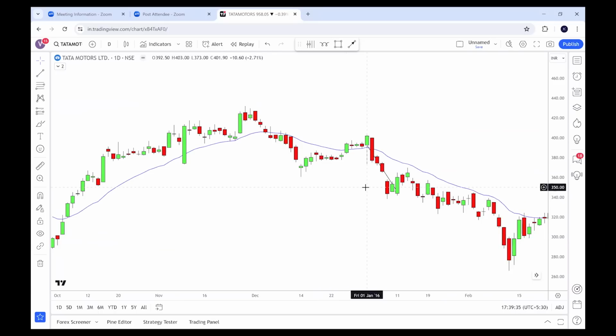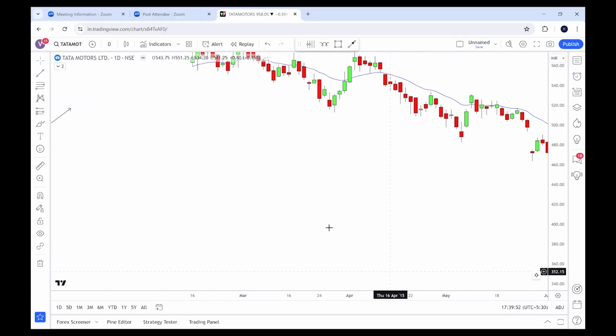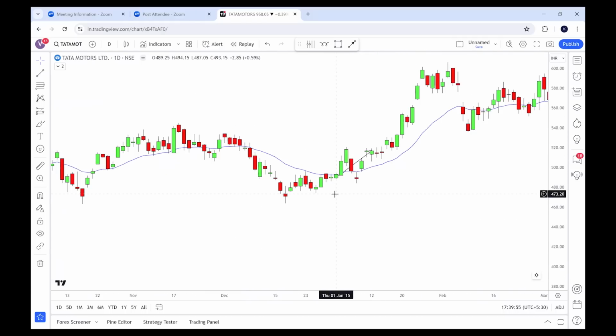Here you can see that it failed. Here in 2016, 1st January candle opening was 392 and closing on 11th January was 360. So this cycle failed, right? 2016, this cycle failed. And what about 2015? You can see that this is 2015. This is the 1st January open at 489. And 11th January was Sunday, 12th January close was 560. So you can see that Tata Motors, out of 10 years, only 1 year it failed, that is the year 2016. After that, every year, this bullish cycle, as per the backtested report, it worked, right? Can you see how powerful the time cycle is?